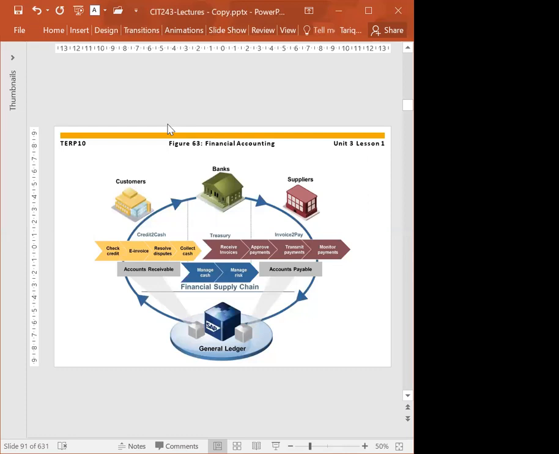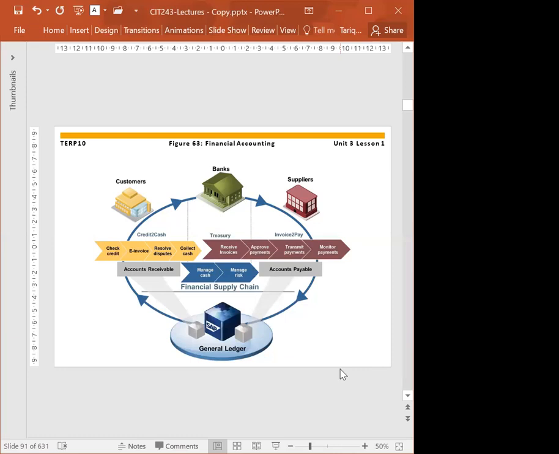Now, the main part of financial accounting is the general ledger, and the general ledger is the one that has complete financial records of all business transactions. In the general ledger, you'll find the account receivable and account payable transactions.